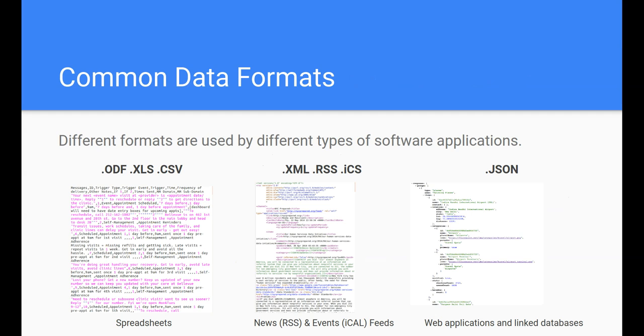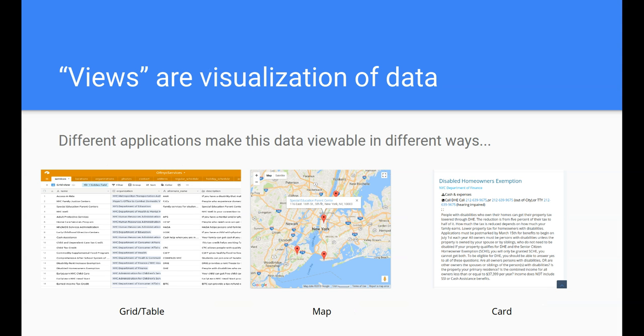And JSON is kind of a newer type of data format. You can see it can be displayed in a more elegant way, right? If you look at CSVs on the left, you can't really understand what's going on. XML is even less explanatory, but JSON can be viewed in a way that's relatively easy to understand, where the bold stuff are the keys and the stuff to the right of the bold are values. And so computers are reading these different data formats so that they can deliver us a visualization of that data in a way that's useful for us.